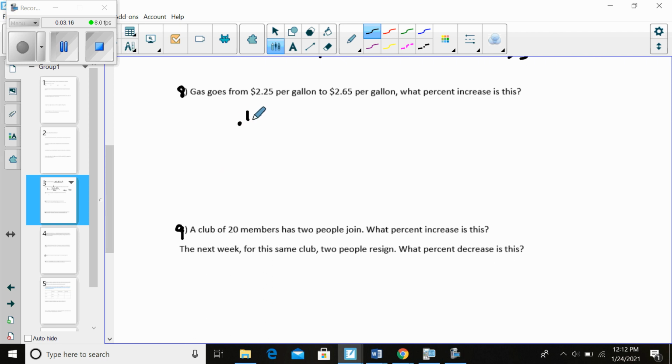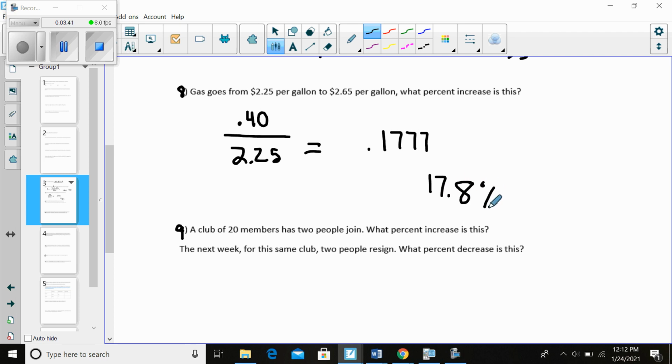Okay, and if you're back, that was a 40-cent increase divided by where we started. And that's why I gave that 17.8 answer in the last problem. I had looked at this one by mistake. So let's round this off in a way that makes sense and call this 17.8%.